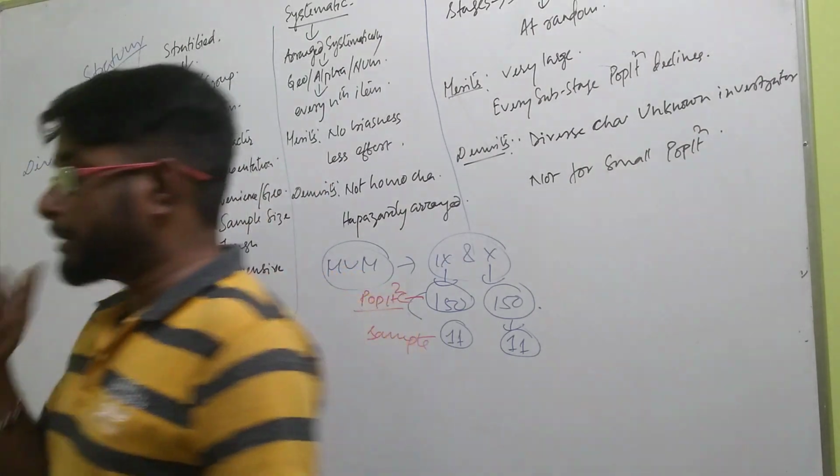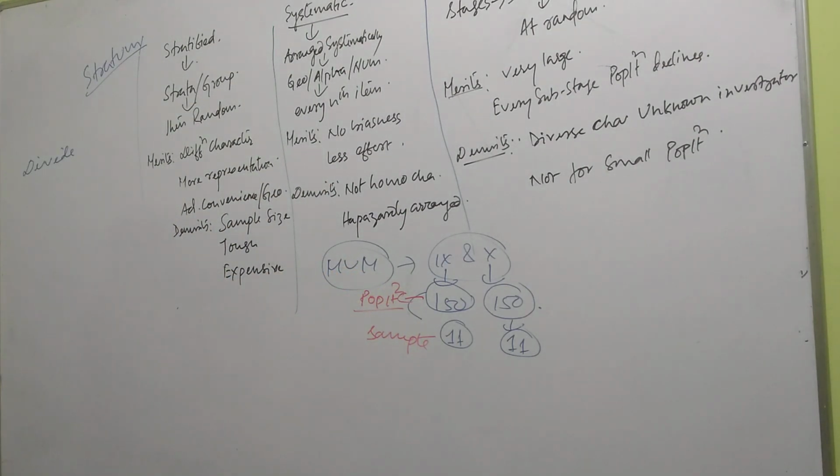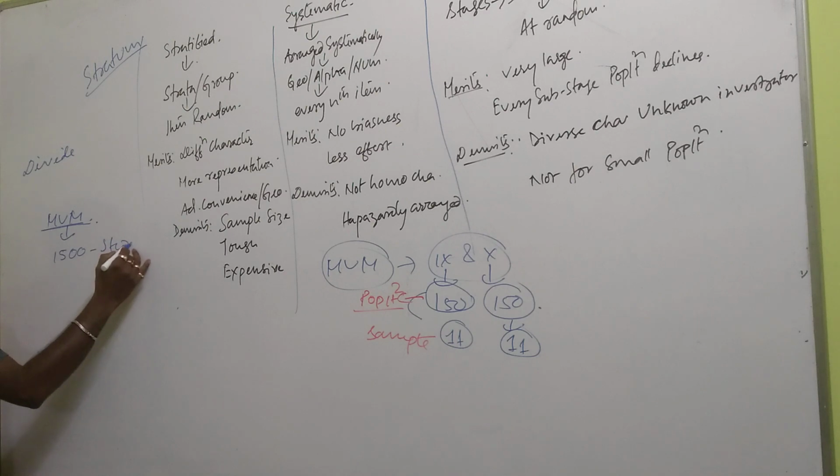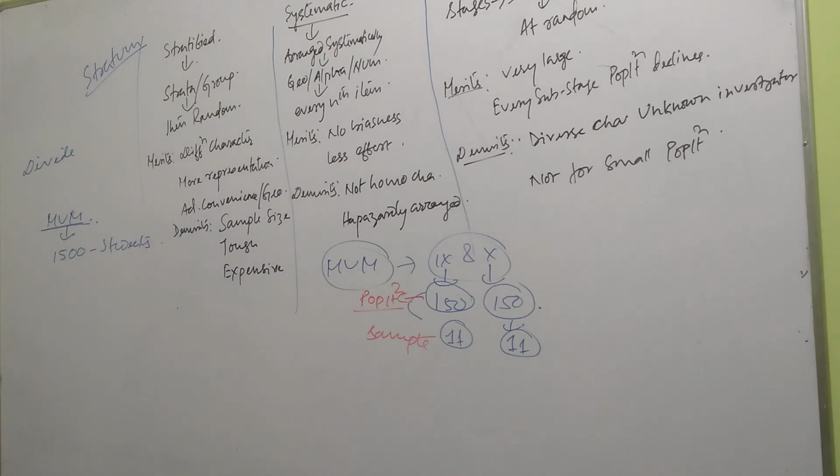Understood? Let us take an example of your school, MBM school. Okay, don't take it personally. Suppose in this MBM school there are 1500 students. Understood? There are 1500 students. Now this 1500 is nothing but your population size.